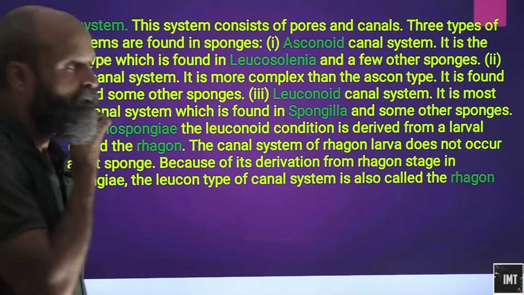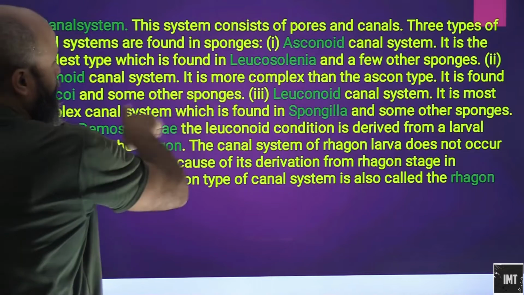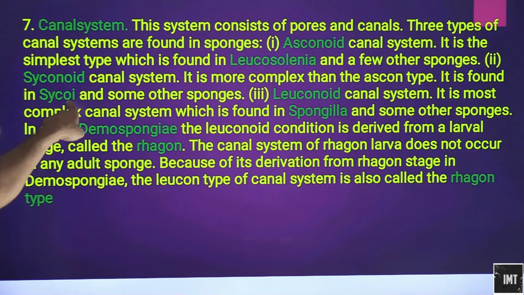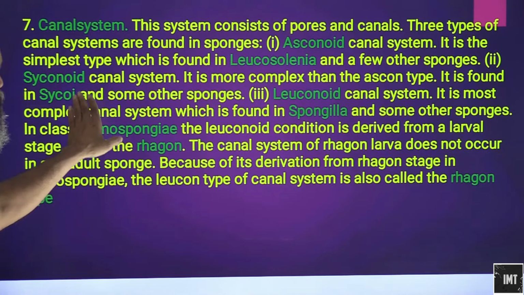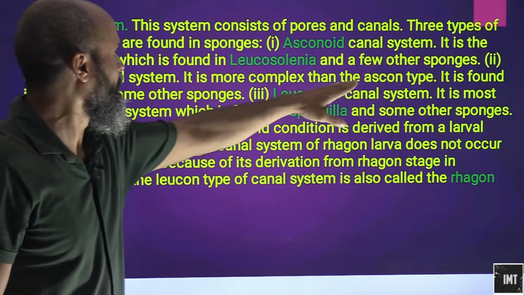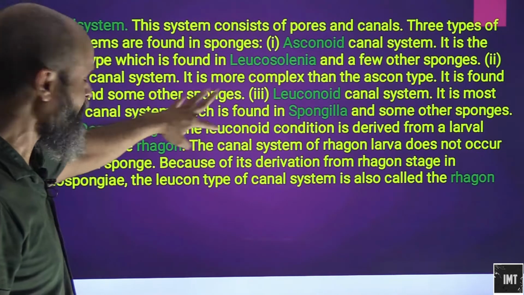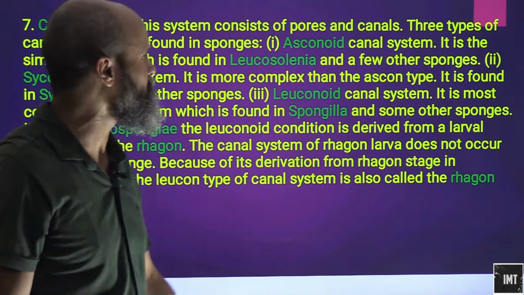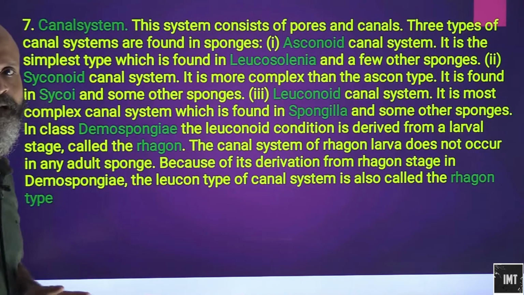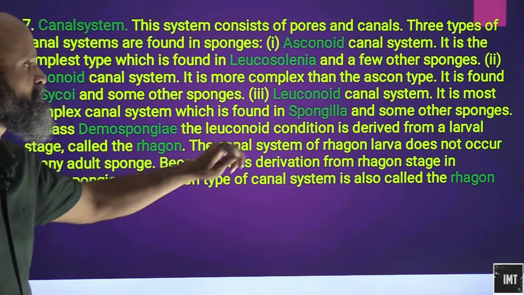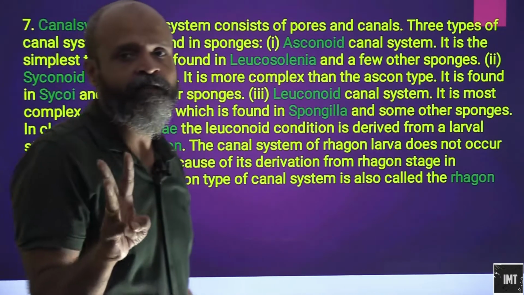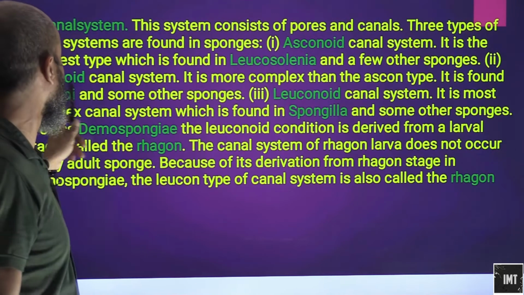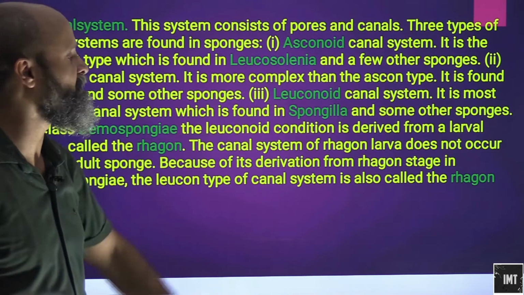Syconoid canal system is more complex than the asconoid type, and it is found in Sycon and some other sponges, and that's the reason the name is Syconoid. Leuconoid canal system is the most complex canal system, which is found in Spongilla and some other sponges. So there are three canal systems in sponges: asconoid, then Syconoid, and then Leuconoid.